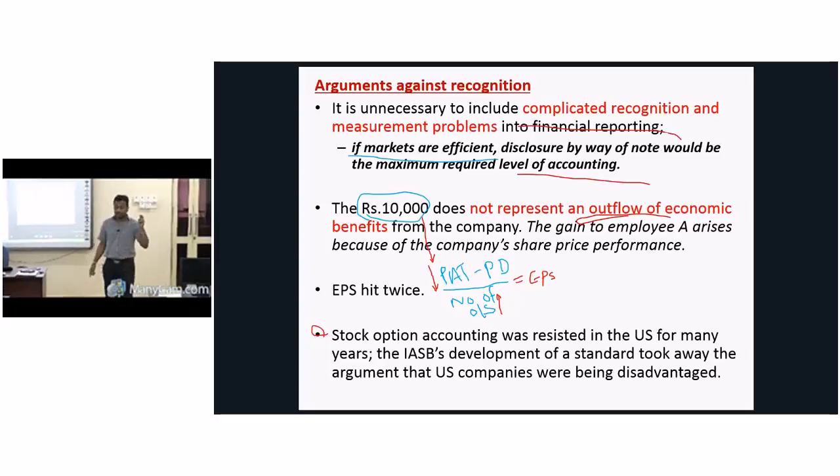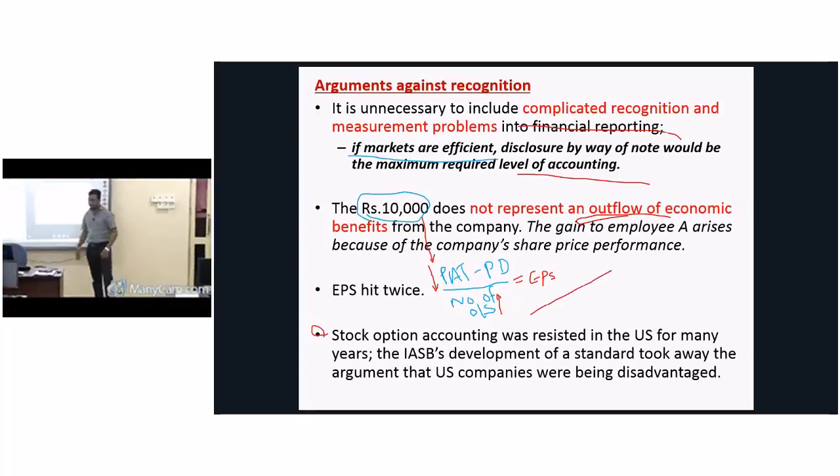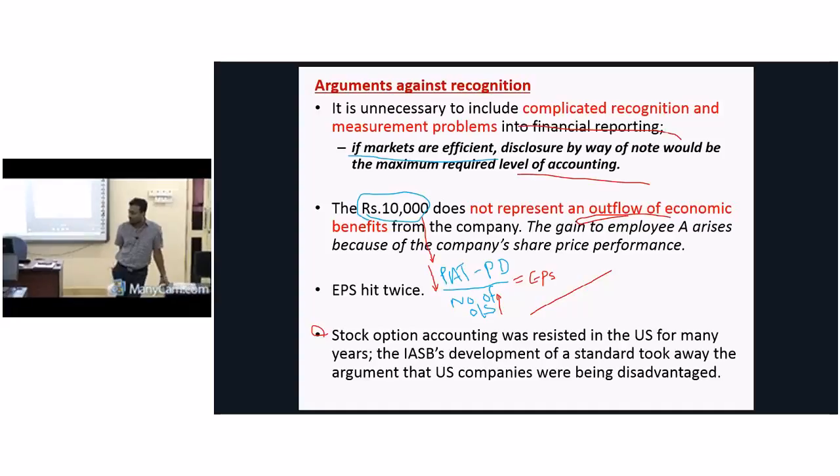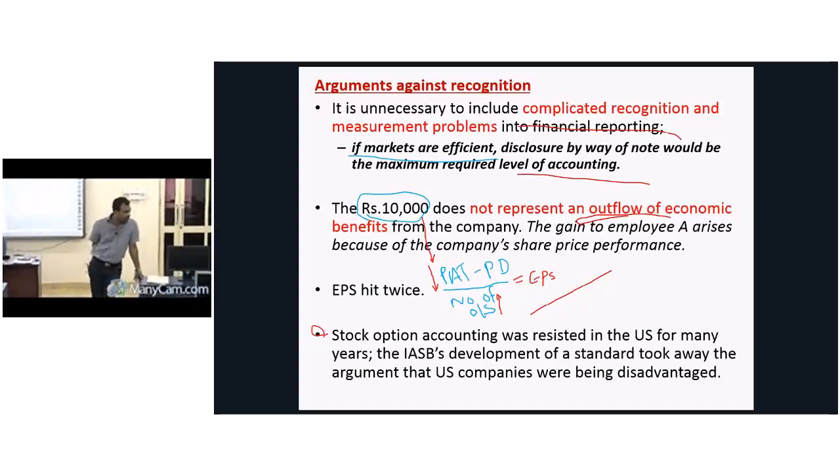But in the case of a cash-settled share-based transaction, it's true. Why? I pay cash at the end of the period. I pay commission in the form of cash. Therefore, there is an economic outflow. Look, this is very interesting. Usually, if you work more or if you perform well in the company, what happens to EPS, earnings per share? It should increase or decrease? Increase.